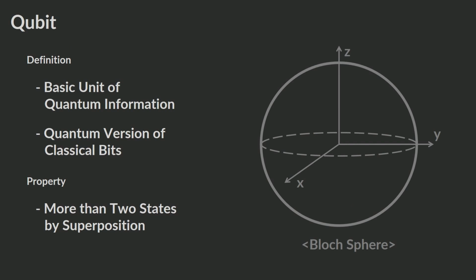A quantum bit is the basic unit of quantum information. It means the quantum version of the classical bit, 0 or 1. A quantum bit can exist in a superposition, with probability. Let's see an example on the Bloch sphere. The red one is up, meaning 0.